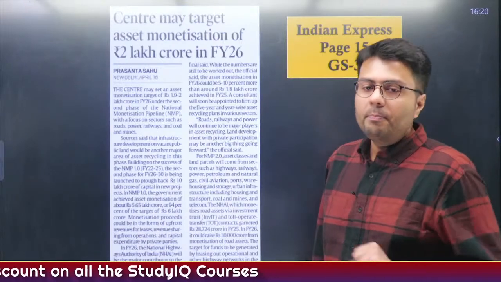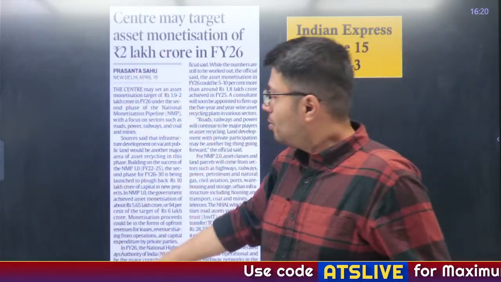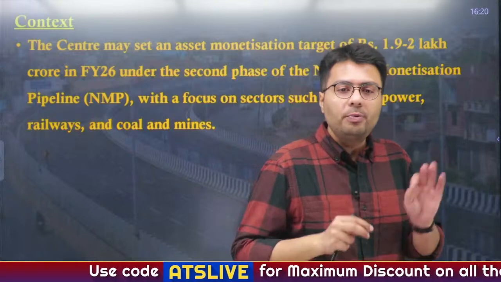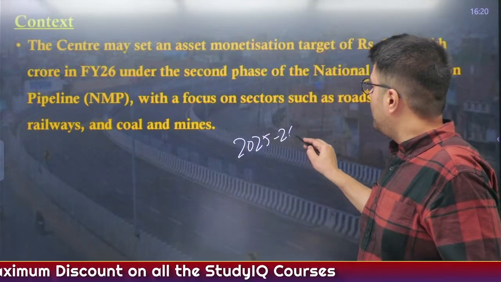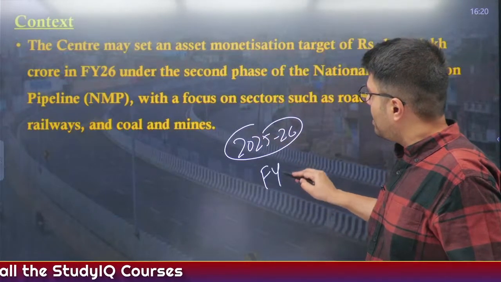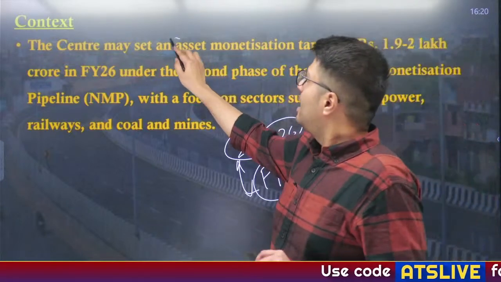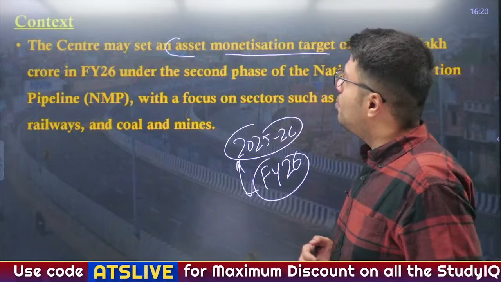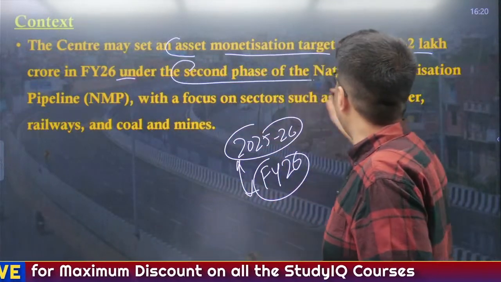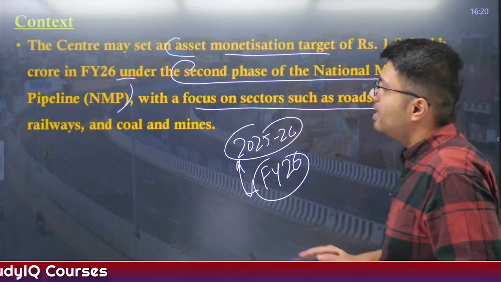This second article appeared in the economy page of the Indian Express newspaper, and it talks about how the Centre may target asset monetization of 2 lakh crore in this financial year, that is 2025-26. The 2025-26 financial year is sometimes officially abbreviated as financial year 26. So these two are the same. Now, the Centre may have set an asset monetization target of 1.9 to 2 lakh crore rupees in this financial year under the second phase of the National Monetization Pipeline, with focus on sectors such as road, power, railways, coal and mines.